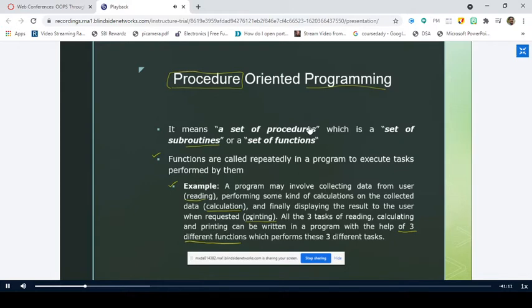So if somebody asks you why object-oriented programming has been implemented, even though we have procedure-oriented programming, you can give a simple answer: procedure-oriented programming does not support the concepts to build programs for real-world objects. So we need some extra tools and constructs which are available in object-oriented programming. This is the base for developing object-oriented programs, right?